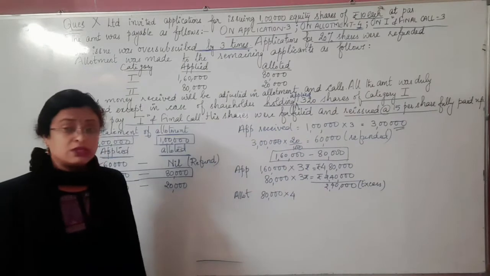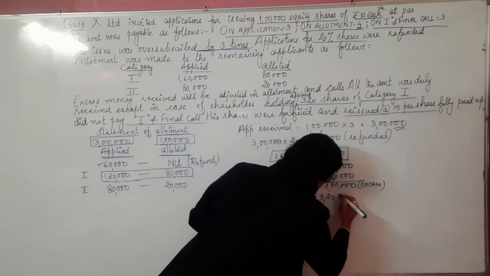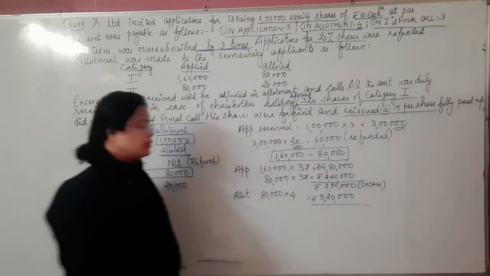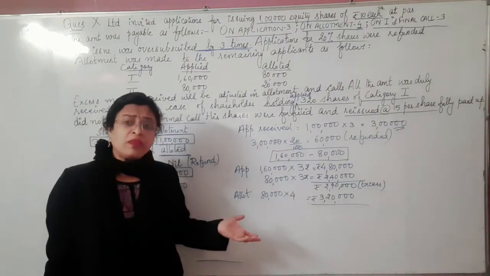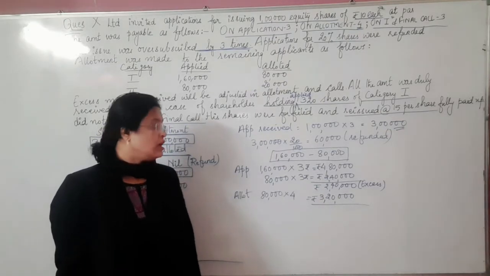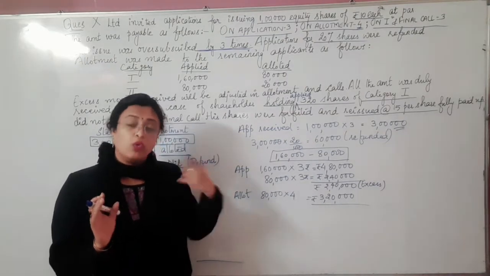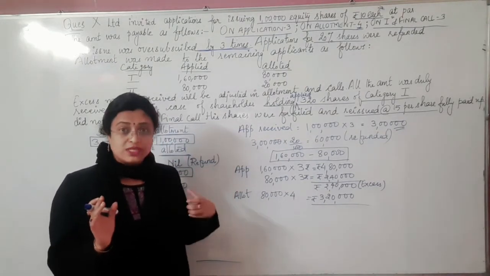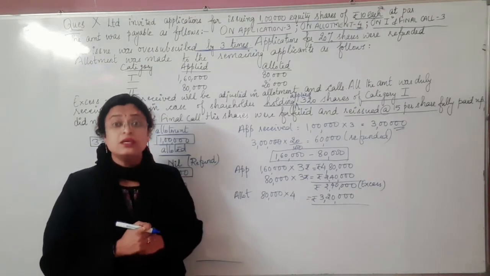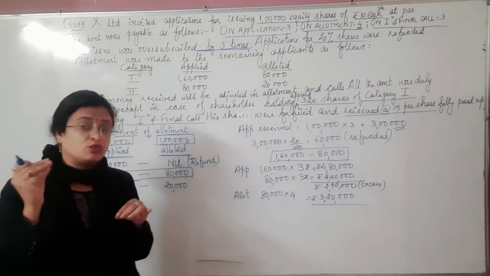So 80,000 into 4 is how much? As per 80,000 shares, the shareholder has to pay how much? That is 3,20,000. Got it here? And the extra amount which we received already in advance with us is how much? That is 2,40,000. Okay, children, so you can find it here. We are having 2,40,000, the previous amount received in advance, and the requirement as per the allotment is how much? 3,20,000. That means the shareholder has to pay even more amount. Got it here? The shareholder has to pay even more.